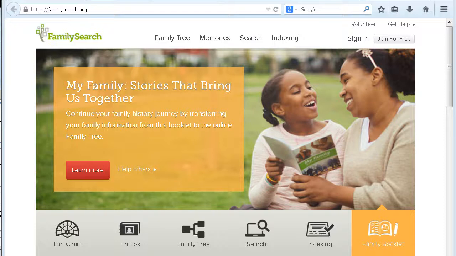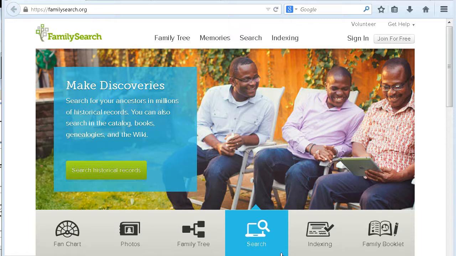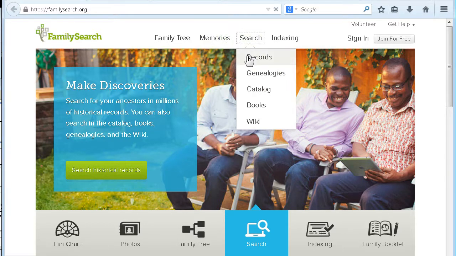FamilySearch is a genealogy organization operated by the Church of Jesus Christ of Latter-day Saints. It is the largest genealogy organization in the world. FamilySearch offers free access to its resources and services online at familysearch.org. The record search is very powerful.